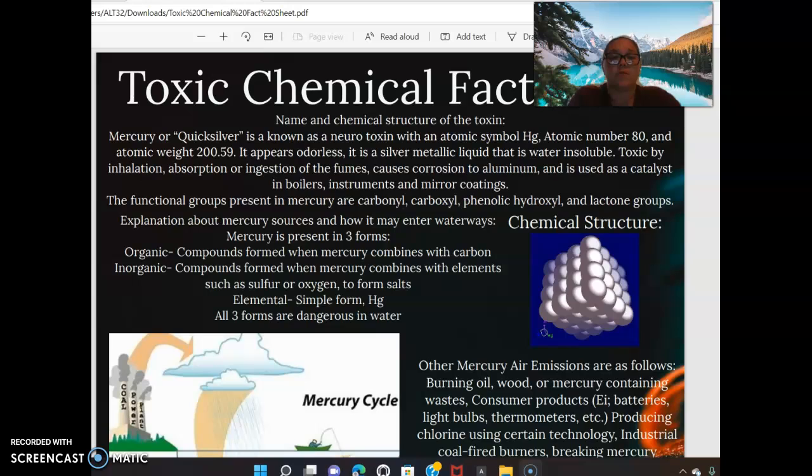Explanation about mercury sources and how it may enter waterways. Mercury is present in three forms: organic, compounds formed with mercury combined with carbon; inorganic, compounds formed when mercury combines with elements, such as sulfur or oxygen, to form salts; and elemental, which is a simple or metallic form, Hg. All three forms are dangerous in water. And this is the chemical structure. It's a rectangular chemical structure.